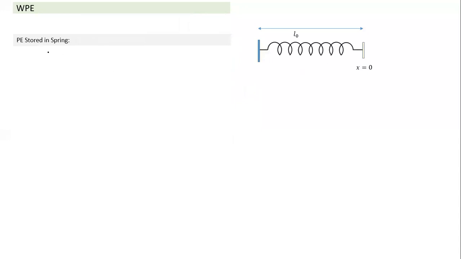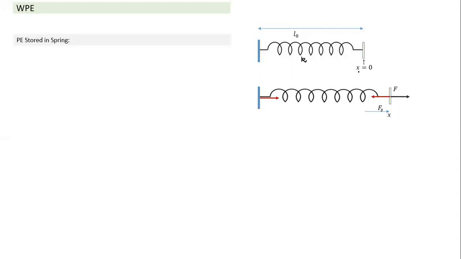So let's understand what is potential energy stored in a spring. Whenever we talk about a spring, again we go to the basic characteristics of the spring. It has a natural length and has a spring constant k. Let's say one side is fixed to a wall. There's something like a wall, and here we also attach some object so that I can apply forces. In this case also, we have taken x equal to 0. So when we write and use the expression, spring force equals minus kx.